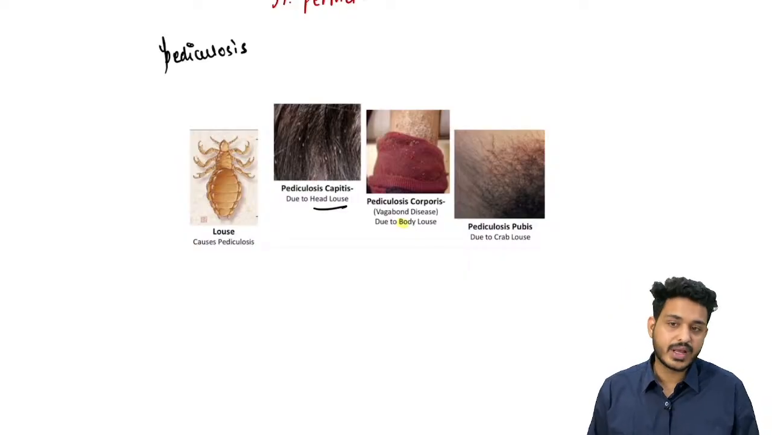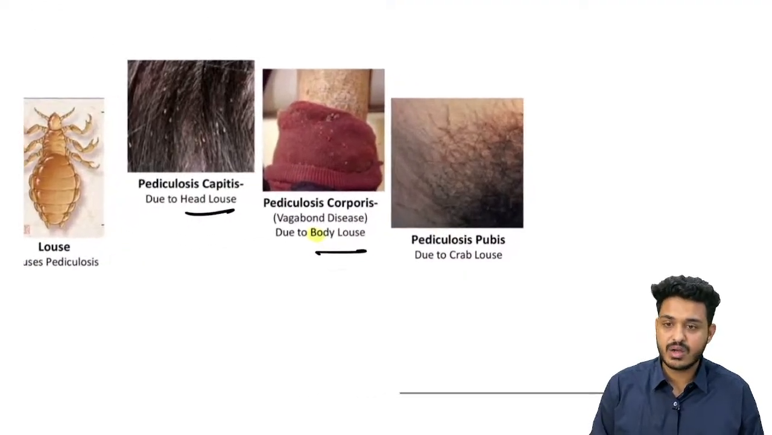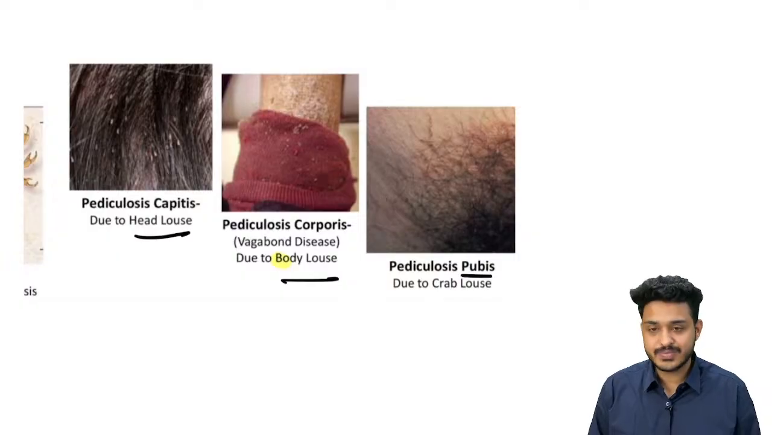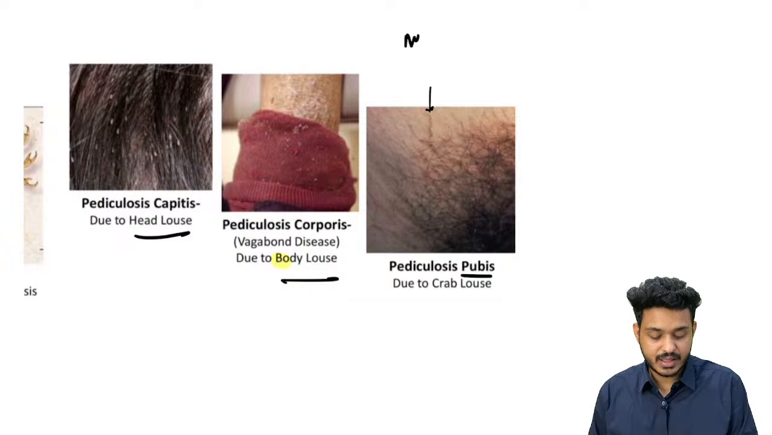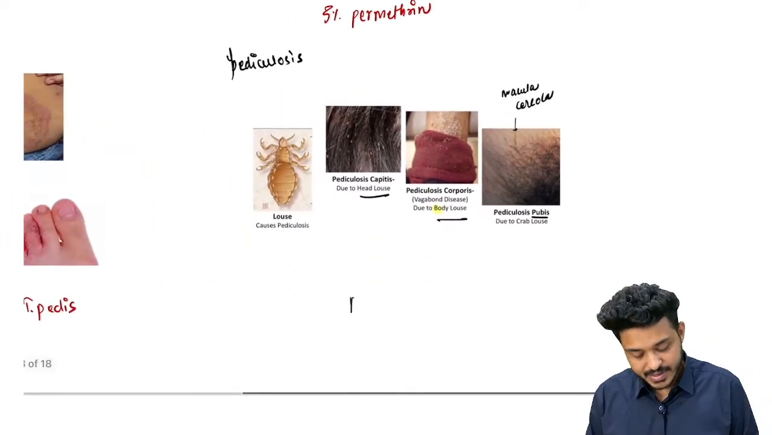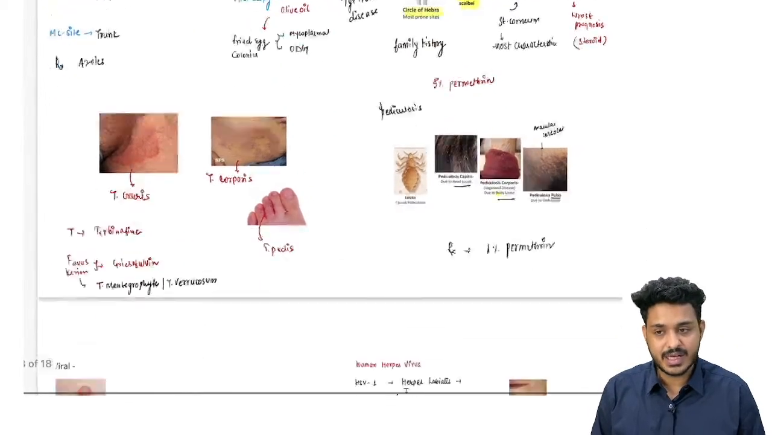Due to head louse, you can have pediculosis capitis. Due to body louse, you can have pediculosis corporis. Corporis matlab body, and pediculosis pubis can also happen. The most characteristic lesion that can appear here is going to be macula ceruleae. Macula ceruleae is the most characteristic lesion you are going to find. The treatment remains same. The treatment will be 1% permethrin. In scabies, you will give 5% permethrin. Here we can use 1% permethrin, right?